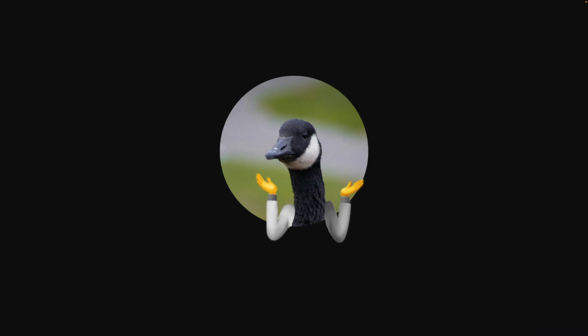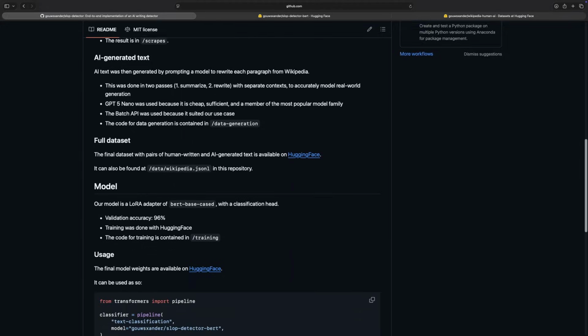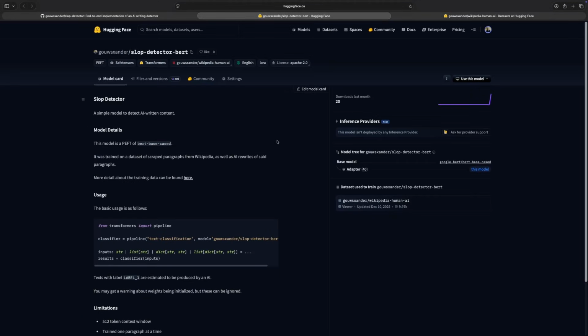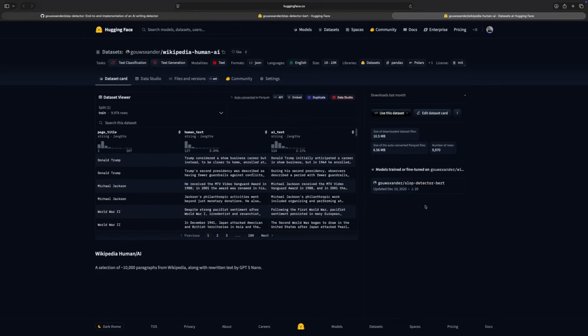As always, the code I use to generate my datasets and train and evaluate the model is available on GitHub. It's around 1,400 lines of Python. I also publish the model and the datasets on HuggingFace if you want to check them out there. This makes it super easy if you want to use the model for inference or for further fine-tuning. You can also use the dataset to train your own classifier from scratch.